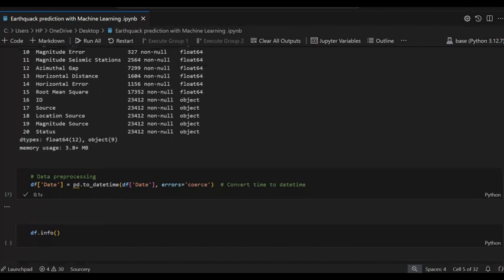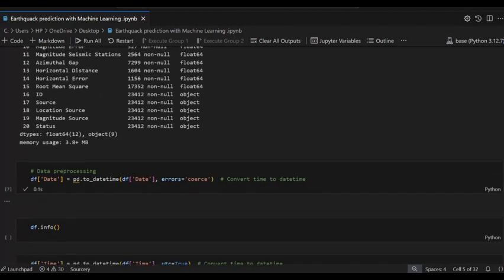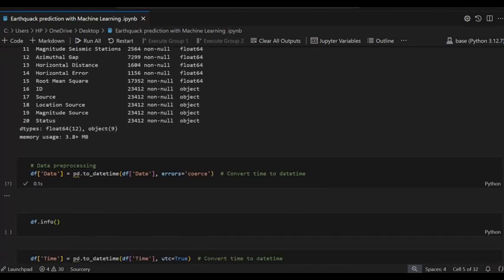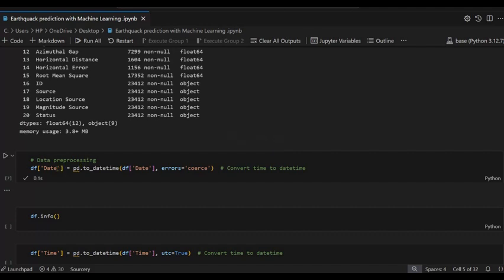Now we convert the date here because it shows the object type. So df date is the column name, then pd.to_datetime, then again define the date, and errors equal coerce. So it's working now.